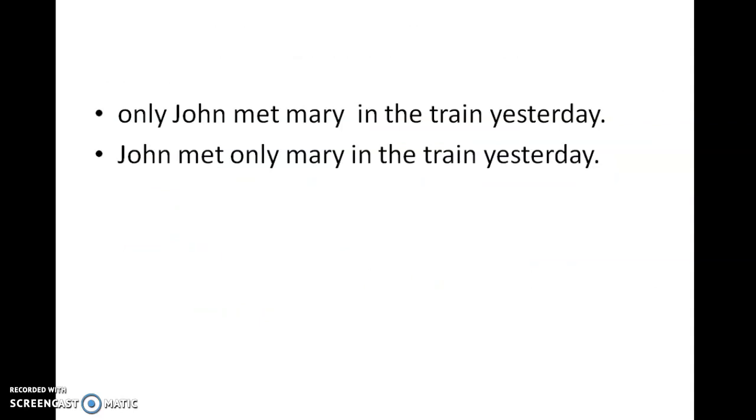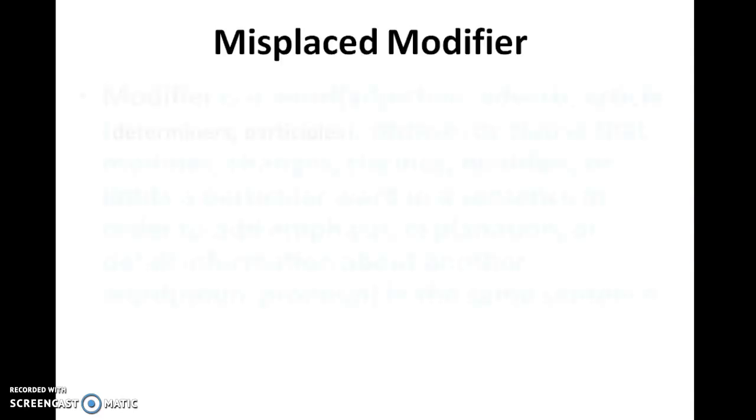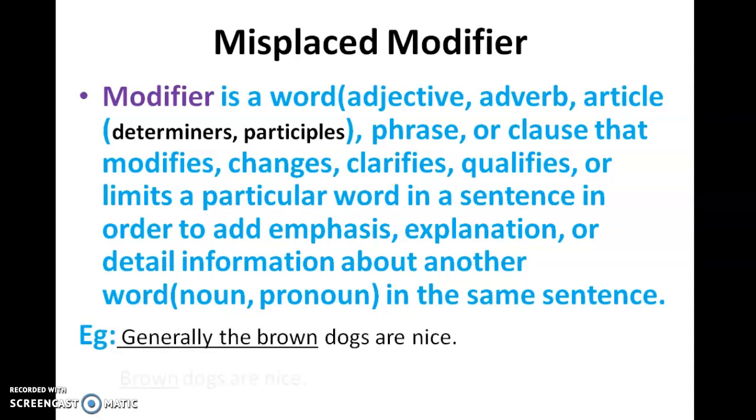Here we have modifier only. The word only is an adverb. So I'll give one example to make you better understand. Look at the sentence: Generally, the brown dogs are nice. Dogs are nice is a sentence. So we are adding a word to the main. See, dogs is a noun, and the underlined clause is trying to modify the noun. The noun is dogs.